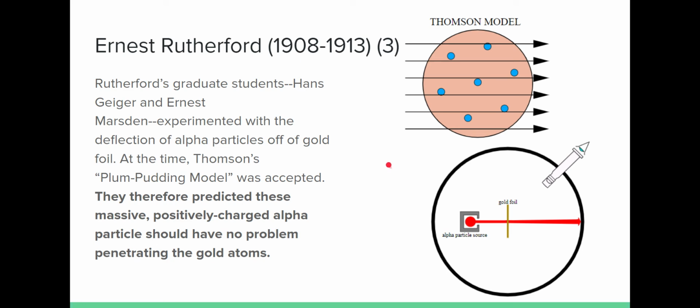Rutherford's graduate students expected all of those alpha particles to move all the way through their target atom, which was gold. They picked gold as the target atom because atoms of gold are very large. The initial prediction was, hey, these are like cannonballs of positive charge, and therefore all of these alpha particles should shoot through very easily that very loosely held together plum pudding from the Thomson model.